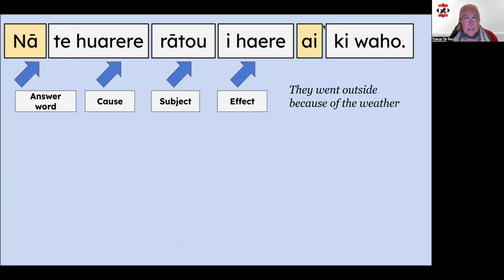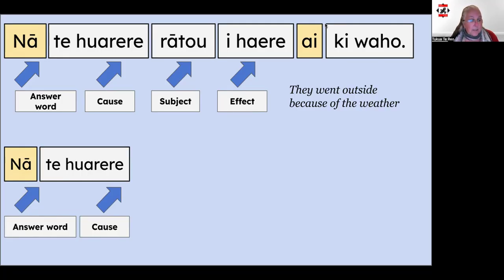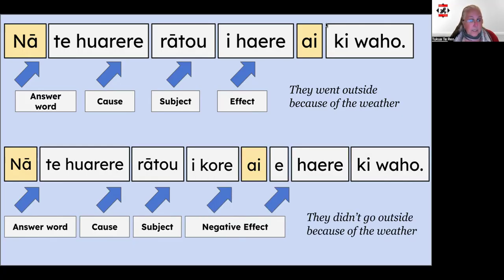Here's the negation of the answer now. In our original answer, we said they went outside because of the weather. Nā te huarere rātou i haere ai ki waho. Now we need to negate this, starting with the first answer word, which is nā. Let's drop it in. The cause also stays in the same place, and the subject. Now comes the whakakore, which is the same negation format as the question. I kore ai e haere ki waho. Nā te huarere rātou i kore ai e haere ki waho. It was because of the weather that they didn't go outside.